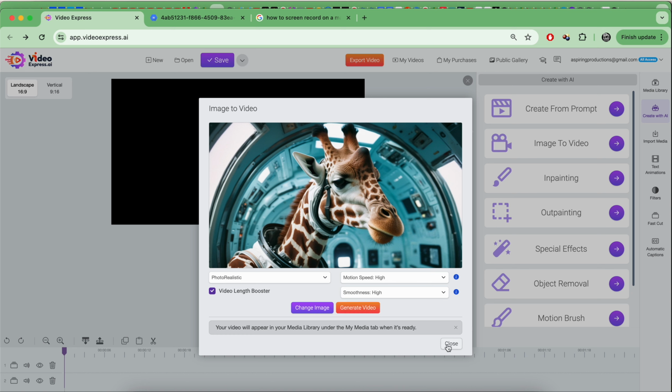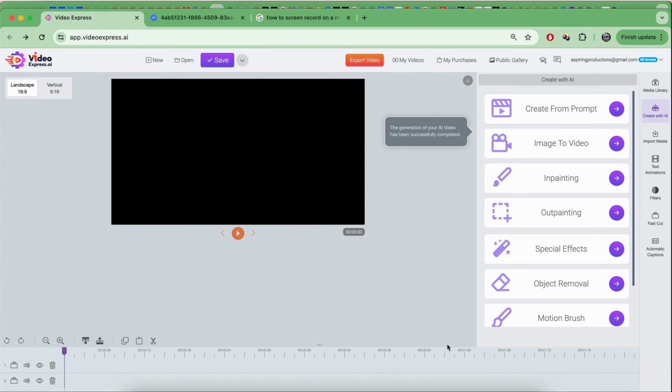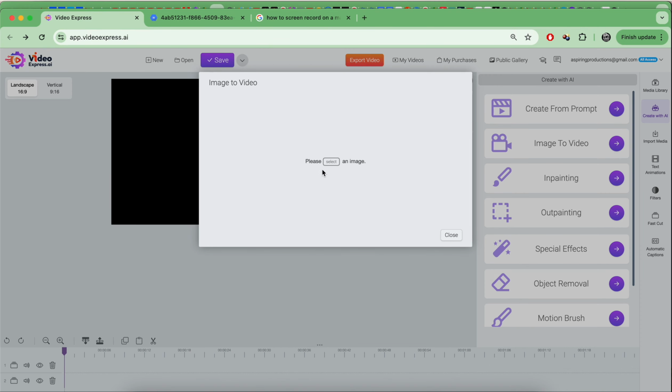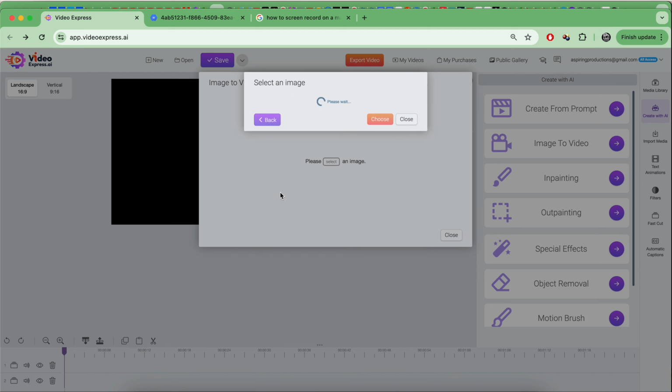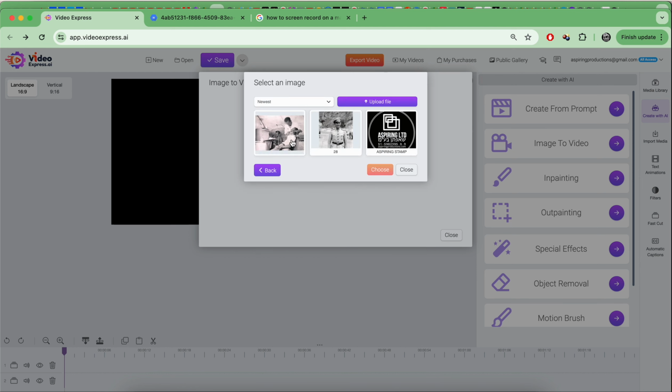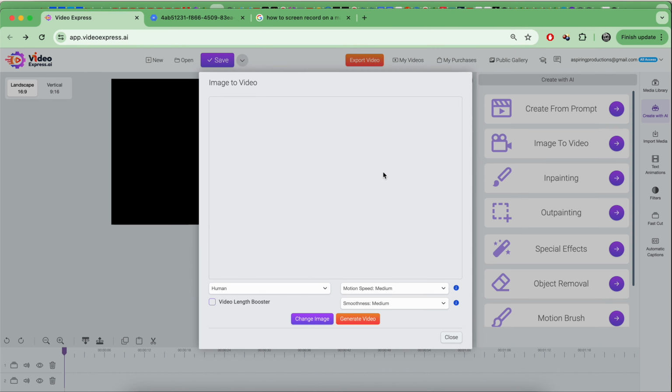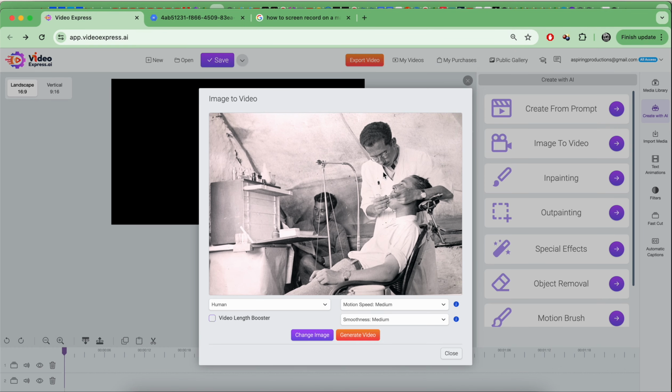Actually, maybe I'll do that right now. I'll grab an old photo. So let's do image to video. Select an image, and I have uploaded images. I have this old picture of a guy getting dental work done, for a documentary I'm working on. These can be really weird, but let's say I'll do high, okay?